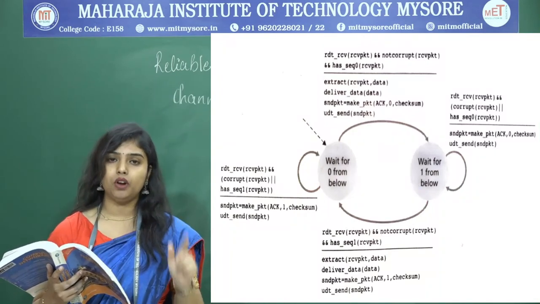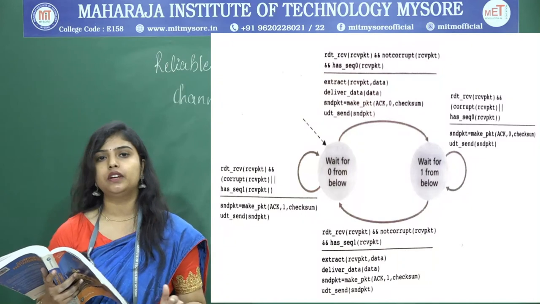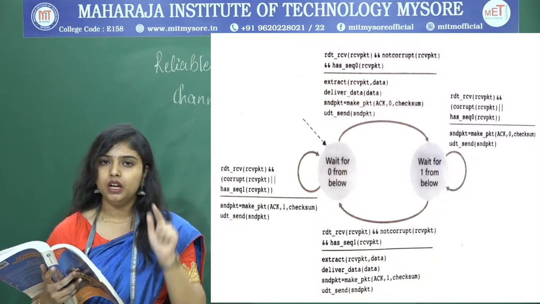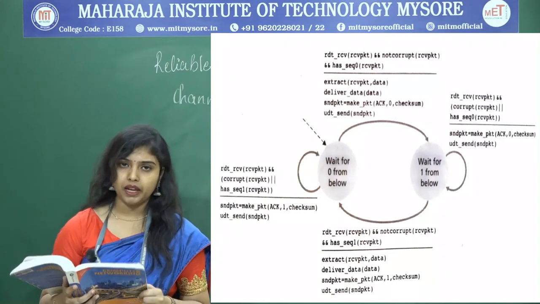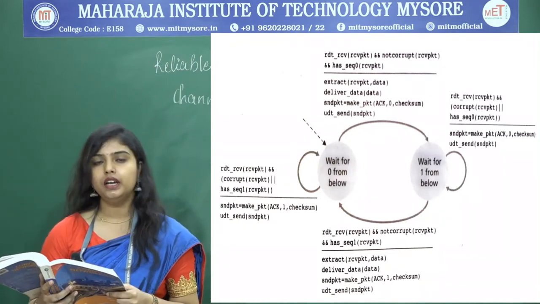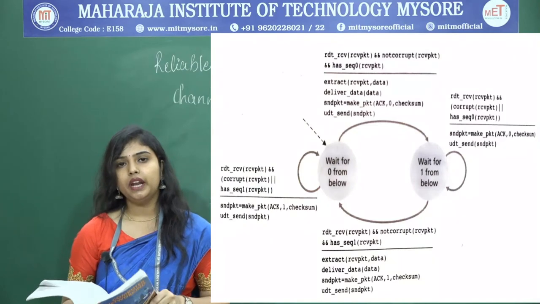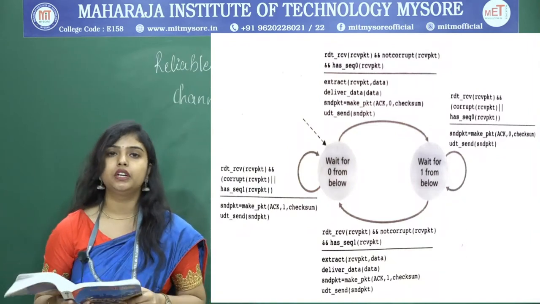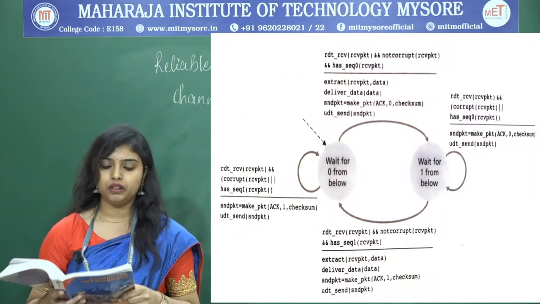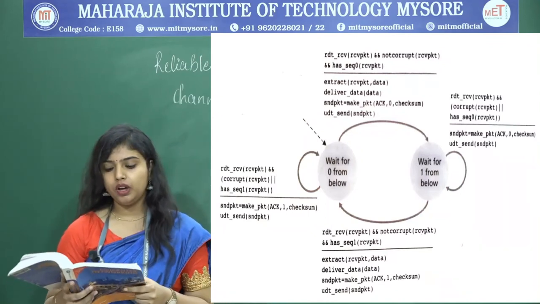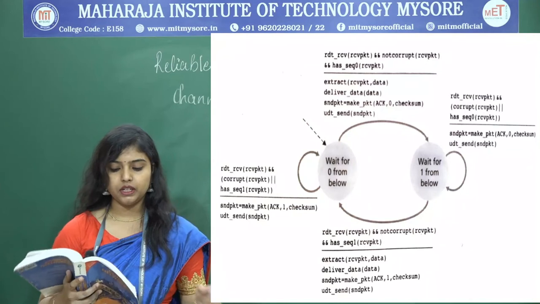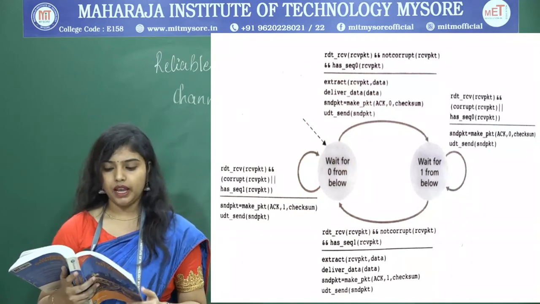When the received packet is not corrupt and you have correctly received the packet with sequence number 0, what happens? Extract the data from the packet and deliver it to the correct recipient, and then create a packet of a positive acknowledgement with the sequence number 0, along with the checksum, and send it to the sender.